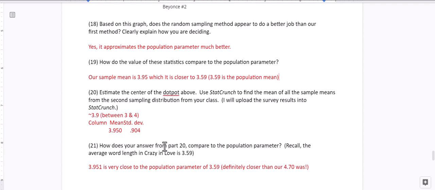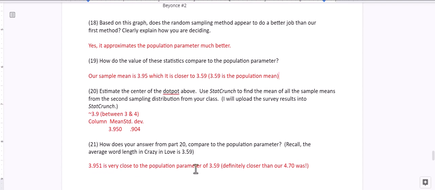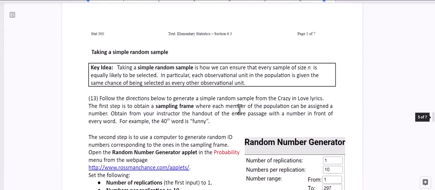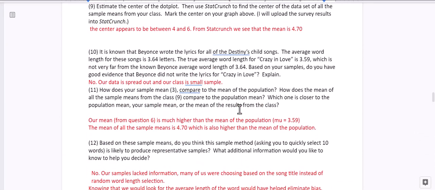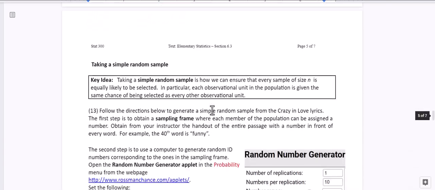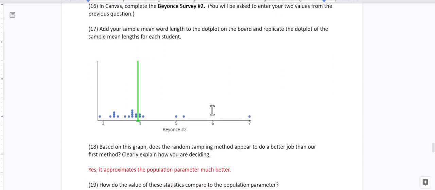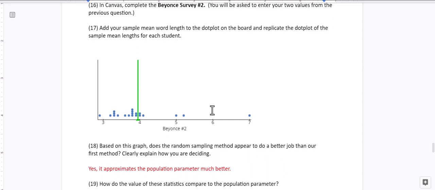So how does your answer from part 20 compare to the population parameter? We already said 3.951 is very close to the population parameter, 3.59. Definitely closer than our 4.70 was from before, from Beyonce survey number one. So what does this mean? Can we answer the question that was in number 10: do we have enough evidence to say that Beyonce did not write the lyrics to Crazy in Love? And the answer is still no. In fact, our sampling distribution suggests support for saying that Beyonce likely did write the lyrics for Crazy in Love,